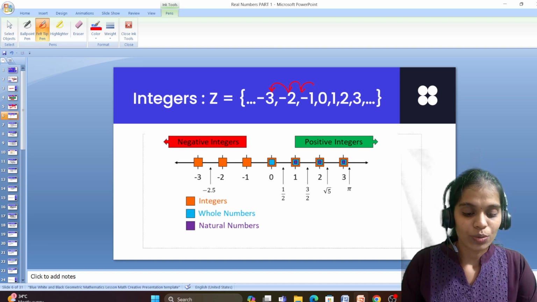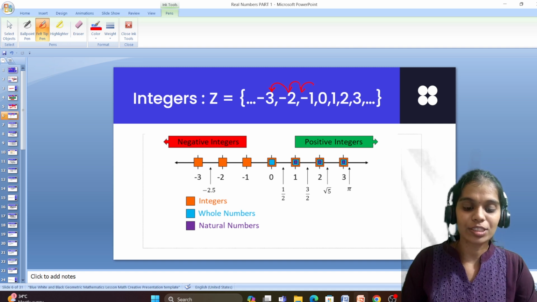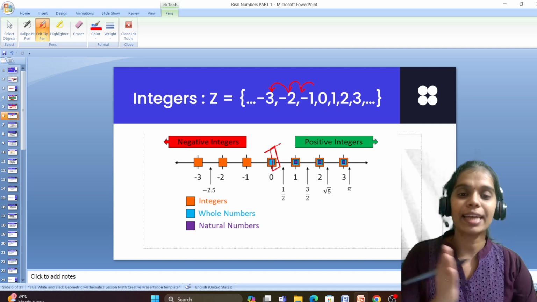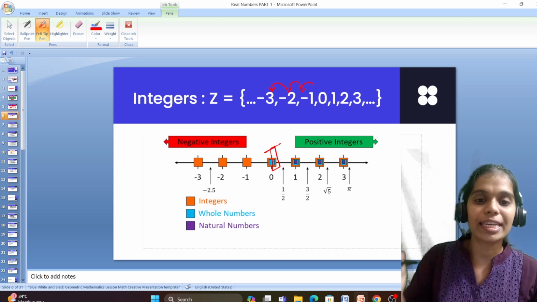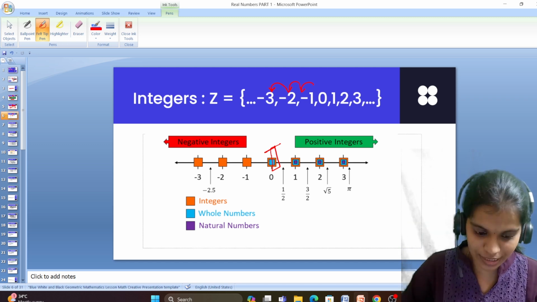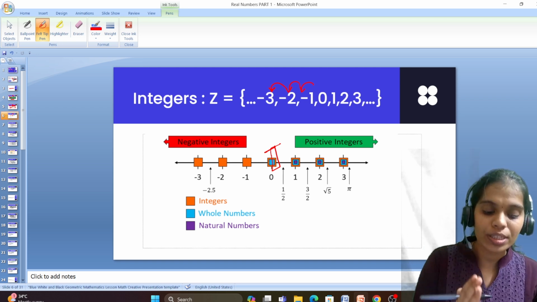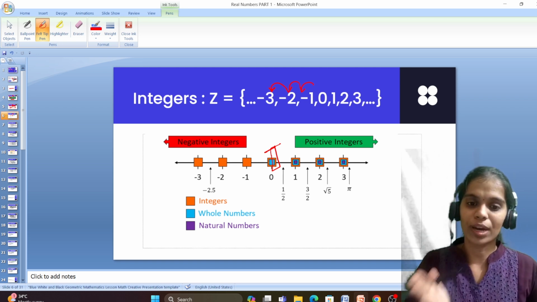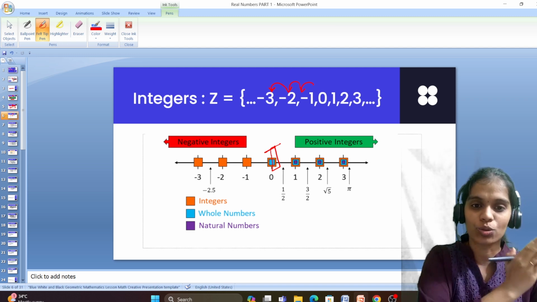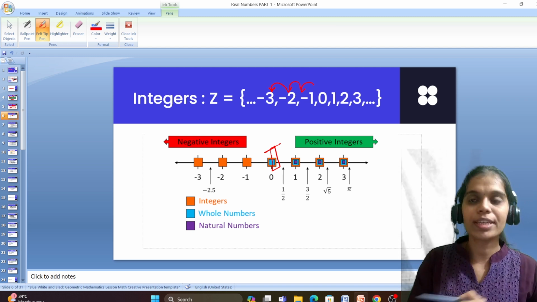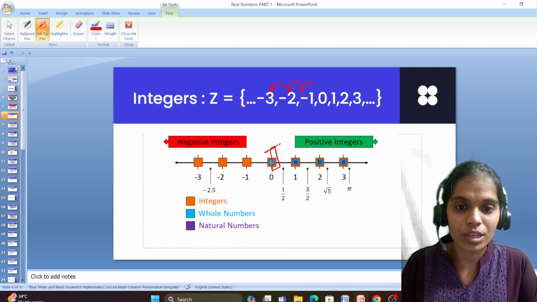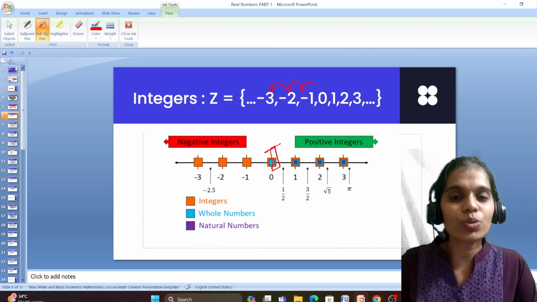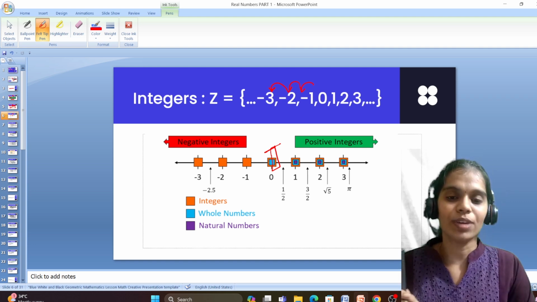Okay, so we can say this integer 0 will be lying in the middle of the number line. Then the right side of the number line will always be indicating positive integers, while the negative numbers are negative integers, -1, -2, -3 and so on. Generally, while we are trying to say the integers, we would say -3, -2, -1, 0, 1, 2, 3. But that's not the right way to say it.